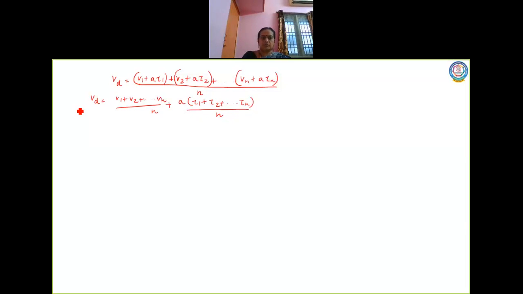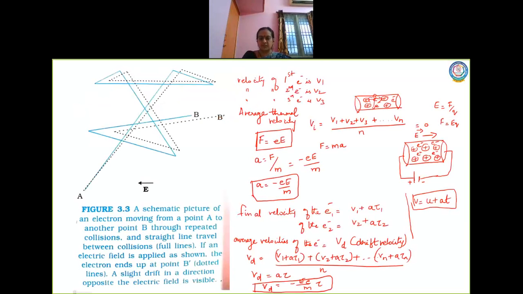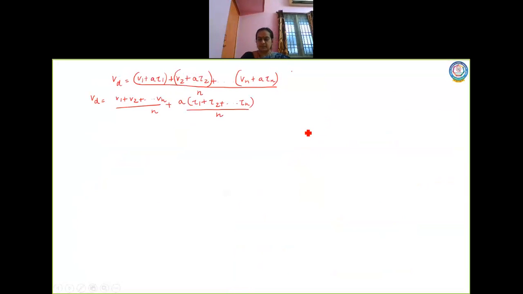We all know that this thermal velocity, Vi is equal to V1 plus V2 plus V3 up to Vn by n, is equal to 0. So here this term becomes 0, and I end up stating Vd is equal to a into tau. And I know the value of acceleration.